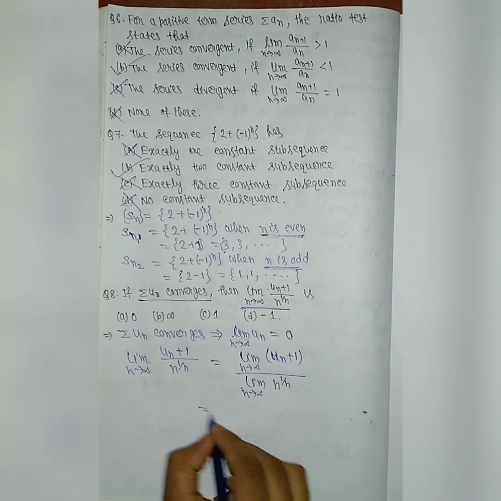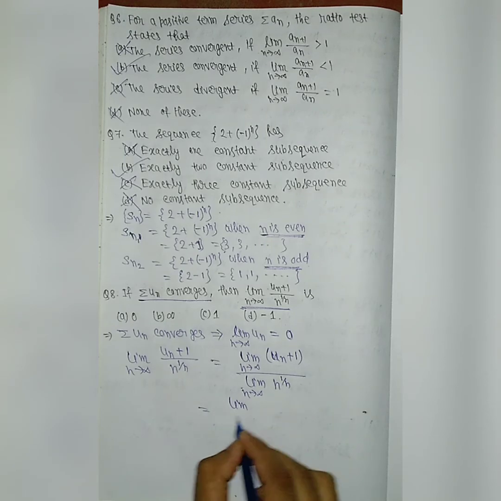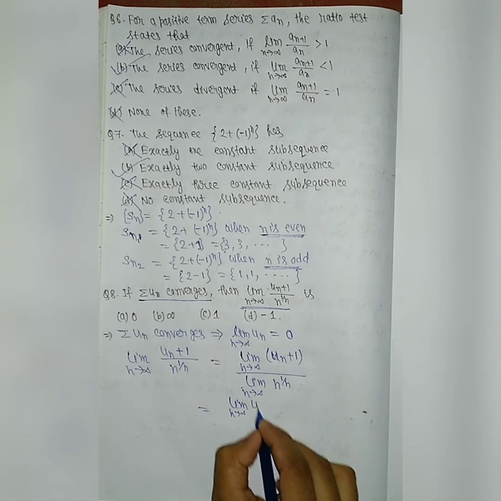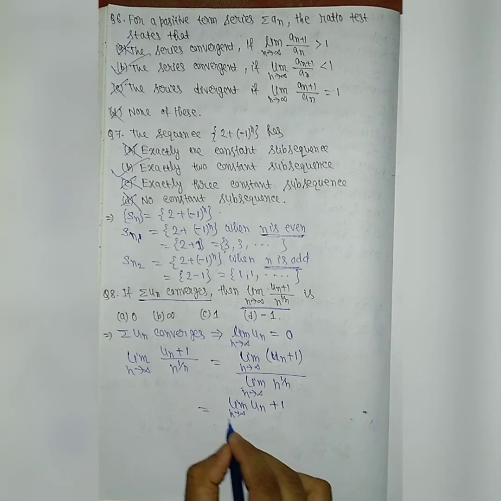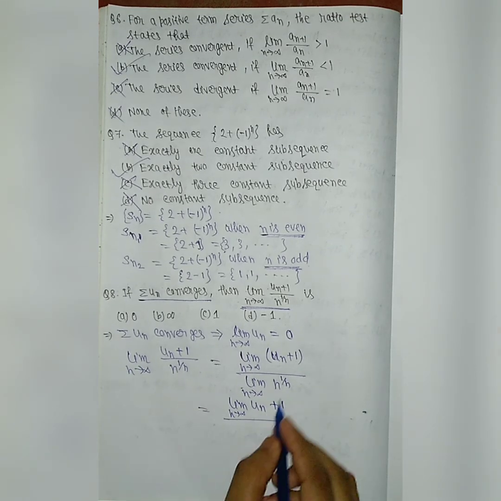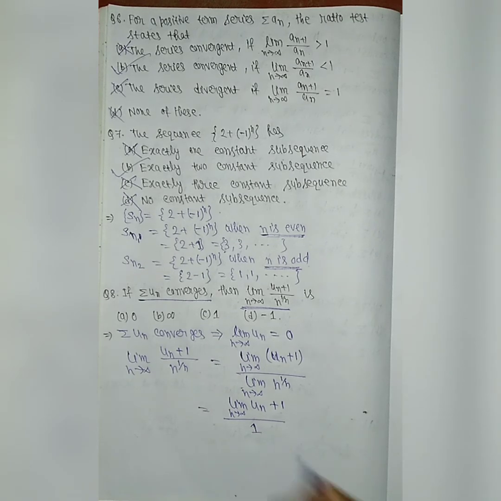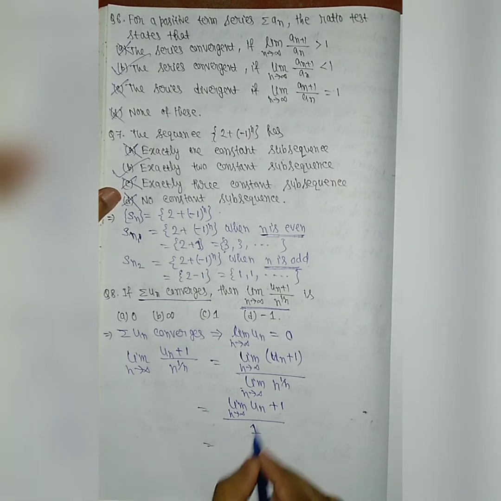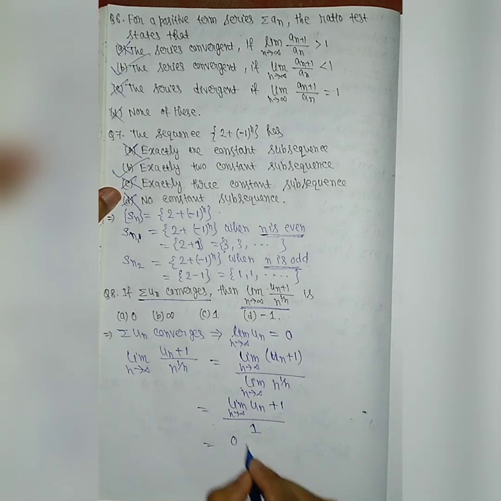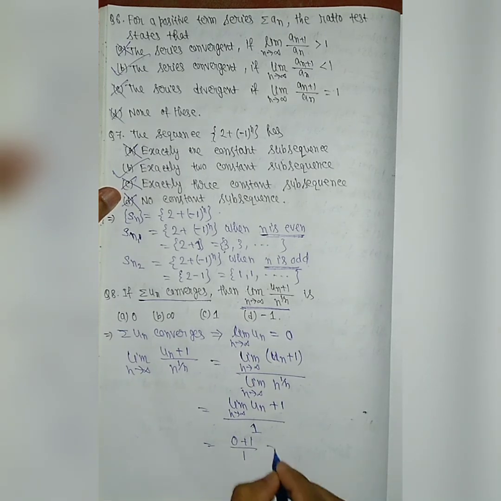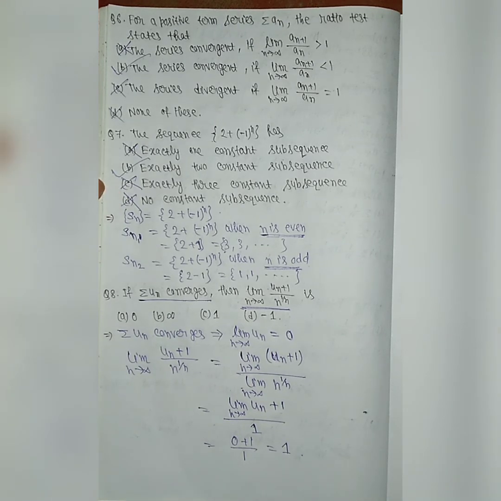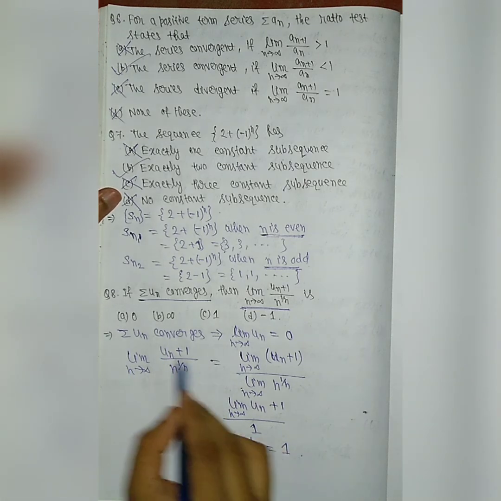If n tends to infinity, then n to the power 1 by n comes as 1. And limit un is 0, so we get 0 plus 1 divided by 1. So the value of this limit is equal to 1.